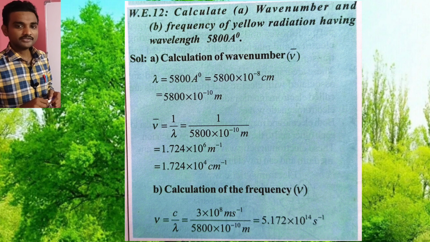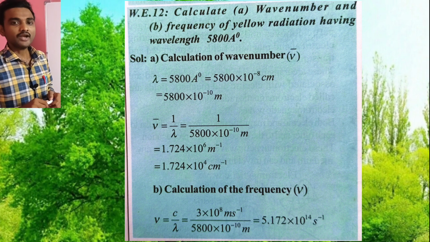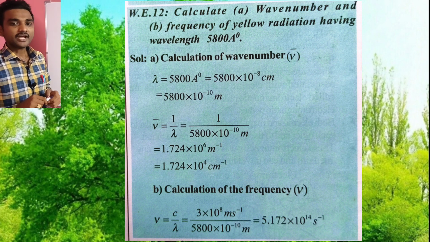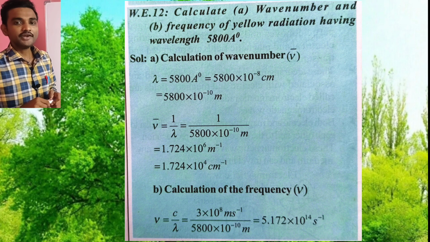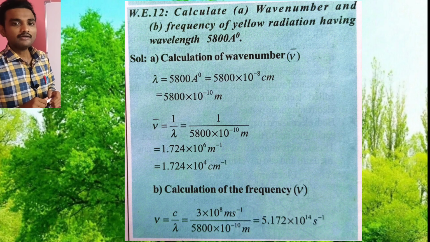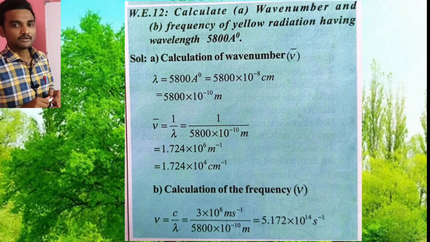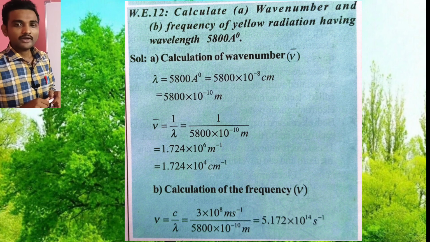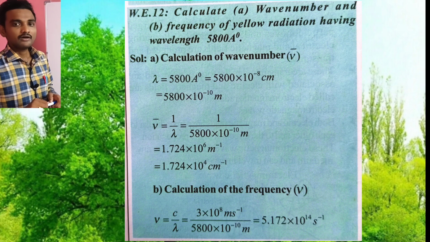Next, the second one is frequency. Calculation of frequency: we know one formula, frequency is equal to C by lambda. Now what is the C value? Already we know, it is fixed, 3 into 10 power of 8 meters per second, divided by the lambda value 5800 into 10 power of minus 10 meters. Meters cancel. Then the final answer is 5.172 into 10 power of 14 second inverse.